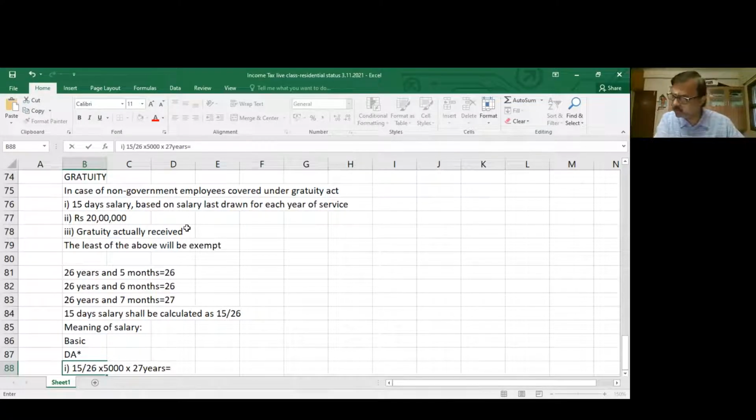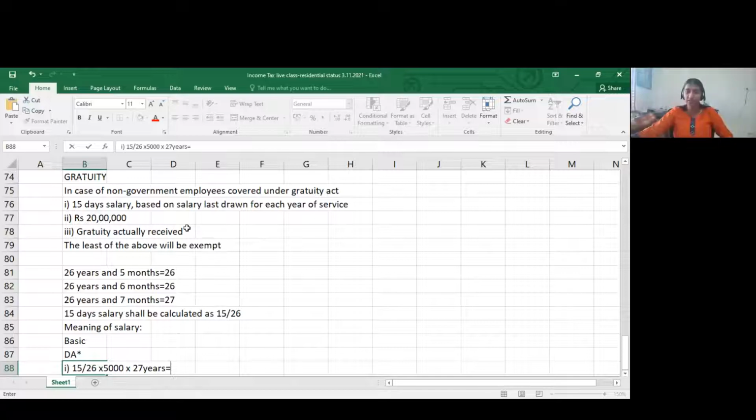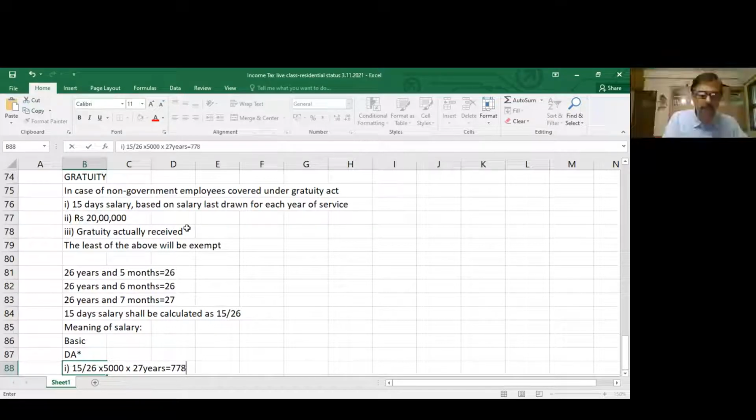What is this amount working out to? Using a calculator, can you tell me 15 by 26 into 5,000 into 27? 77,884.6, okay, whatever.